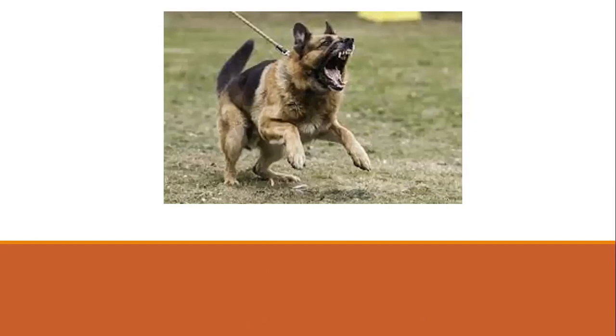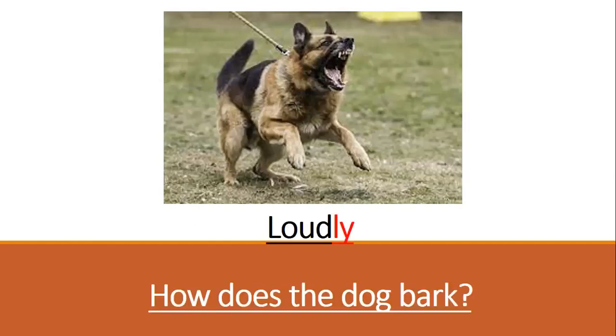How about this? The dog barks. How does it bark? It barks loudly. It barks furiously. It barks angrily. Again, here we are describing the verb bark.